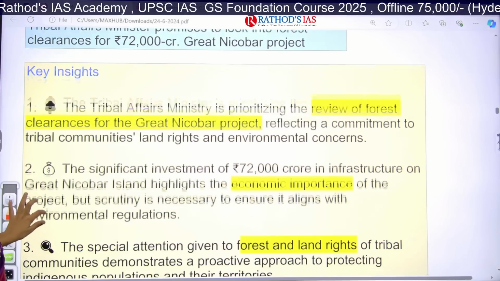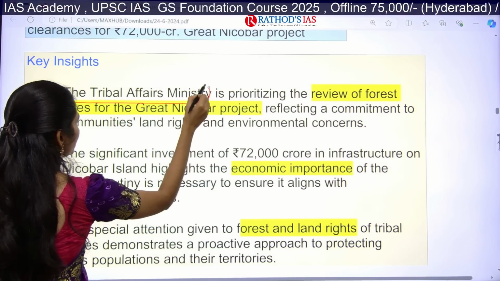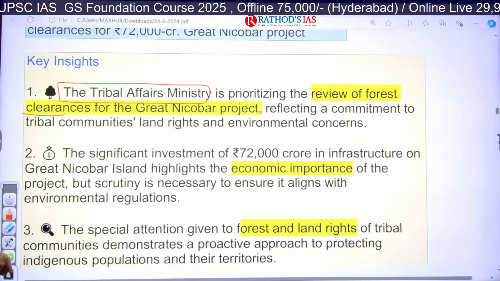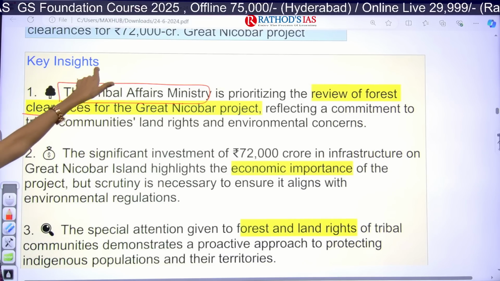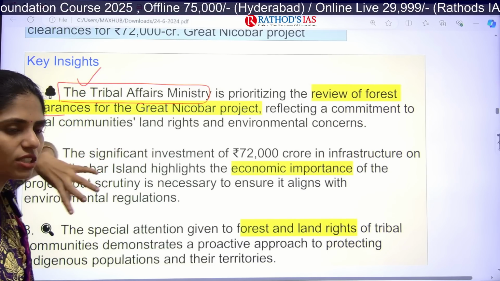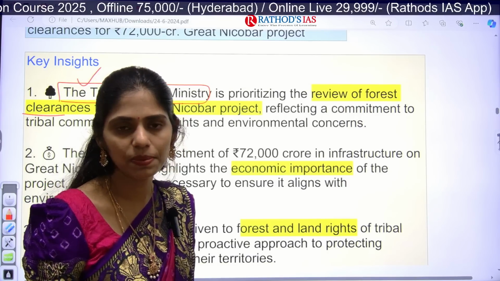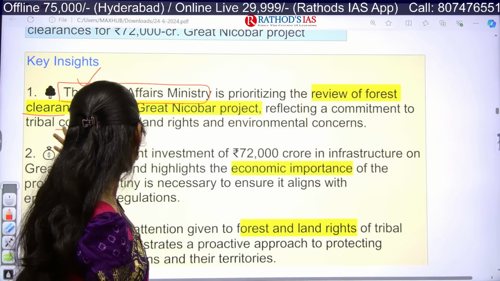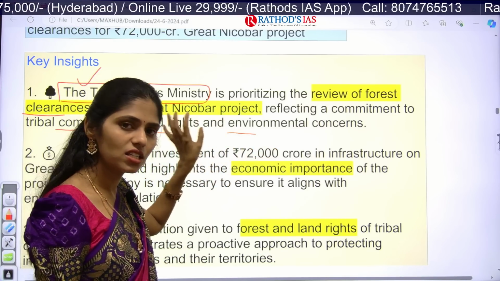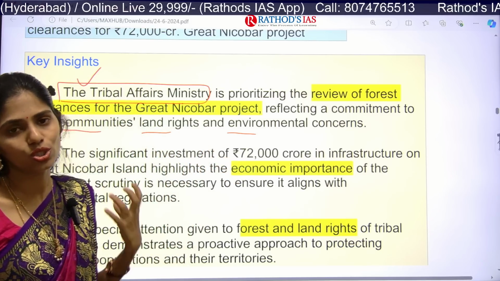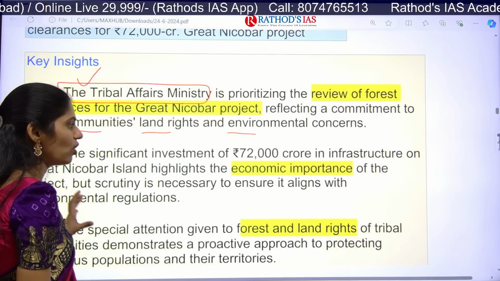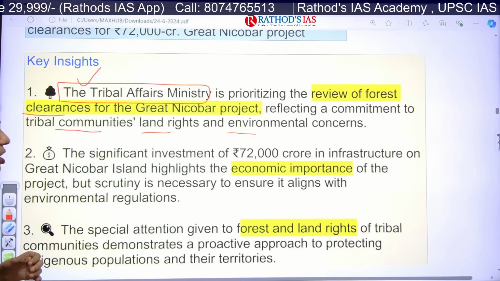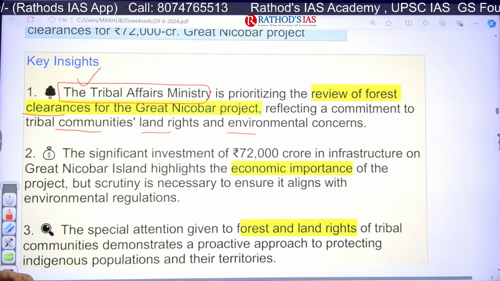If you see the key insight, it says the Tribal Affairs Ministry is prioritizing the review of forest clearances for this project. That means these forest areas are inhabited by scheduled tribes, especially the Shompens and Nicobarese. So the tribal communities' land rights and environmental concerns are taken into account by the tribal ministry. And the investment in this infrastructure project is around 72,000 crore, so we are also noting the economic importance of this project.